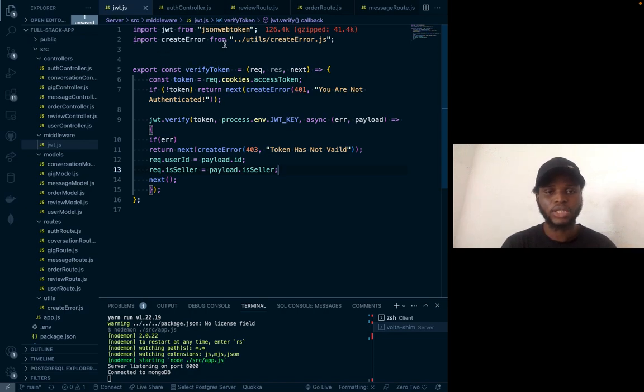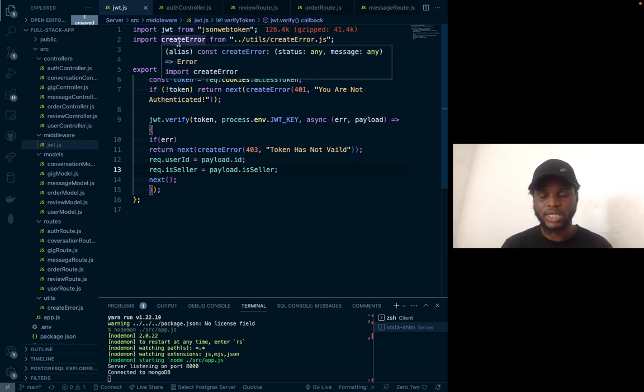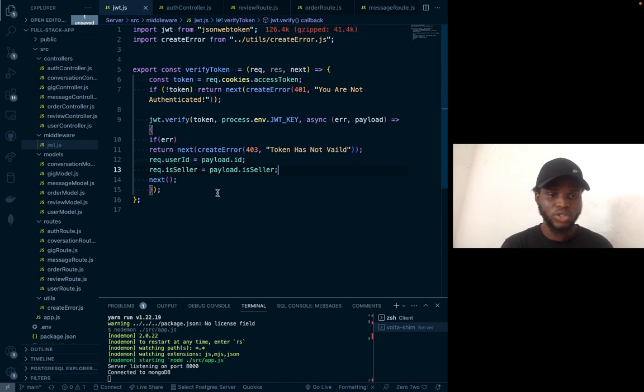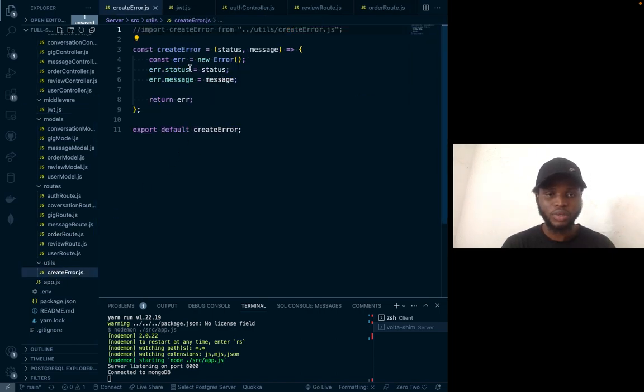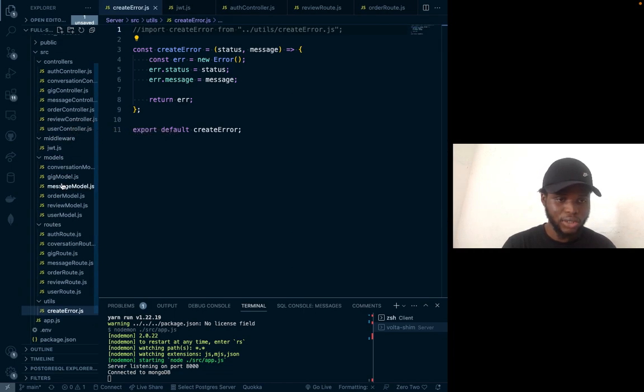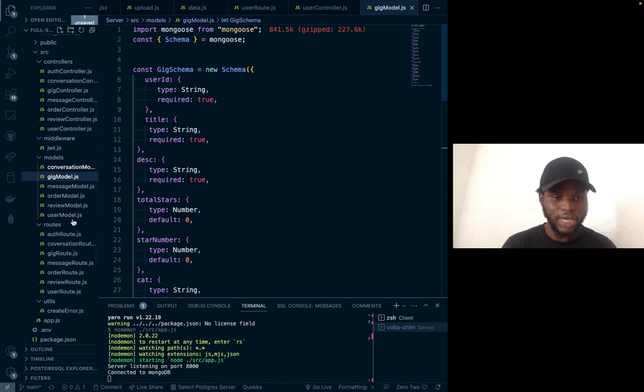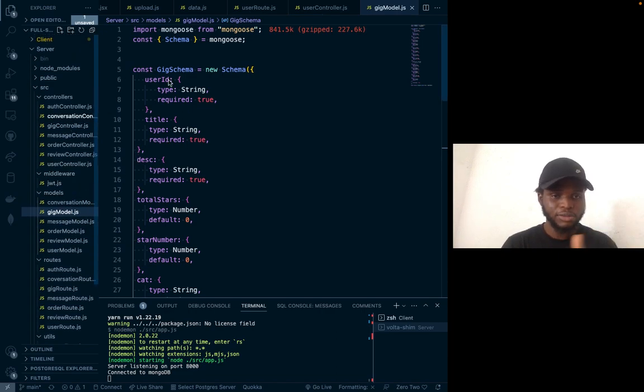So you can see my error handling here. Like I said, I don't really like messy code. I like arranging my code. I could basically just create this in my app.js, but I said no, let me put it in my utility file. If you go to my utility file, you're going to see it. I put this verify token in my middleware, and if you come to my utility, you're going to see where I created the error handling. This is what will be handling my errors. The same thing for all of them: I have their models and the rest.